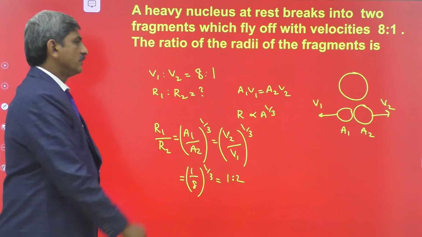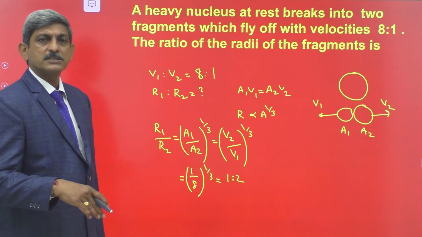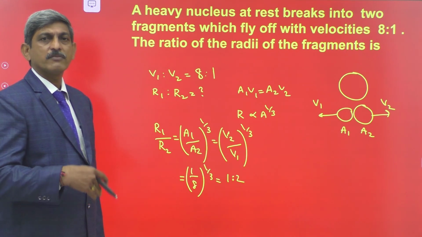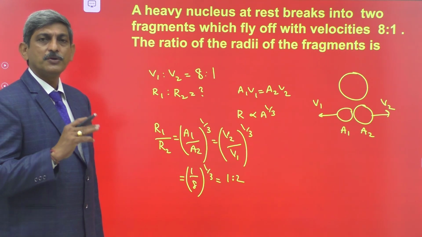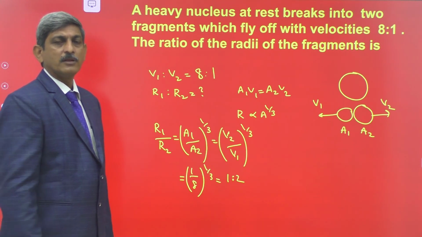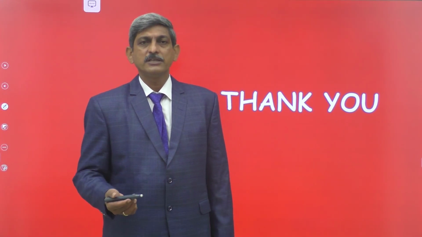Right? By knowing the ratio of the radii, we can find out the ratio of the velocities, or by knowing the ratio of the velocities, we can find out the ratio of the radii whenever a nucleus splits into two nuclear fragments. Okay? I think you understand the concepts explained by me.